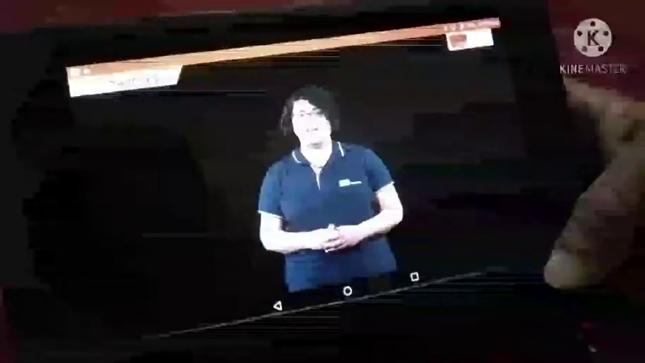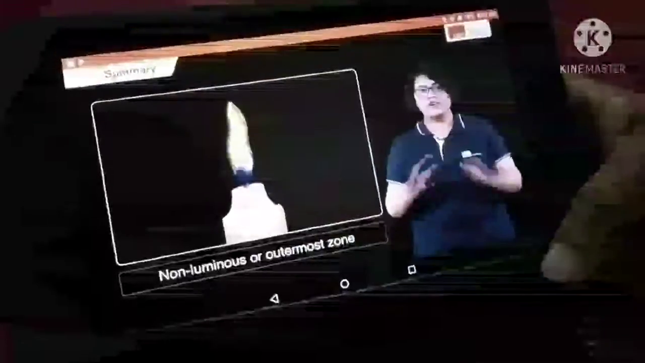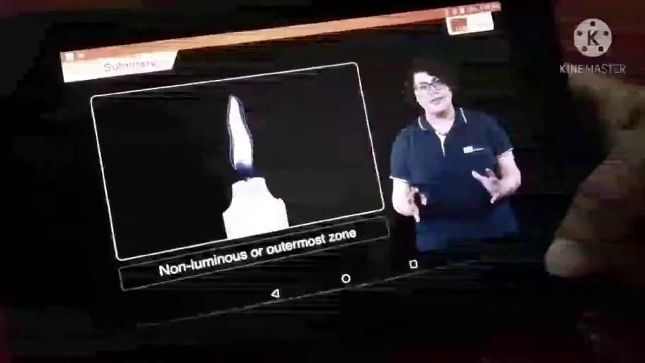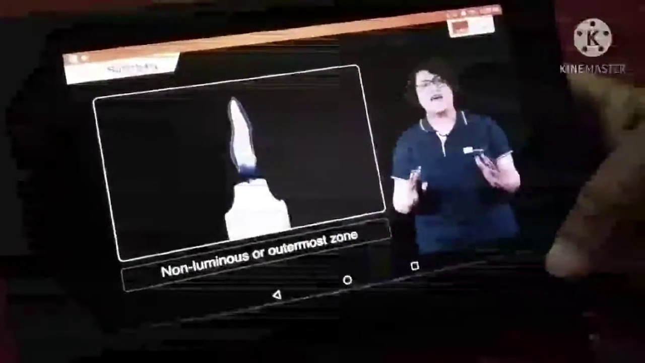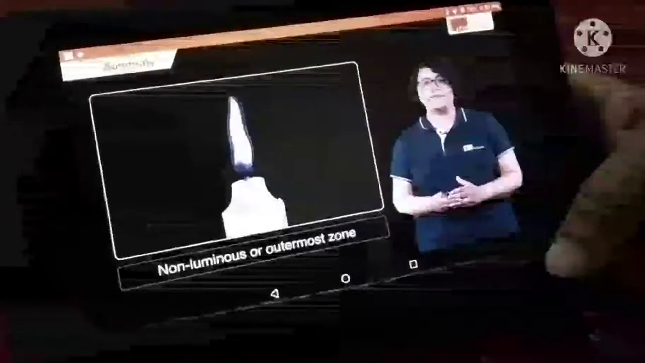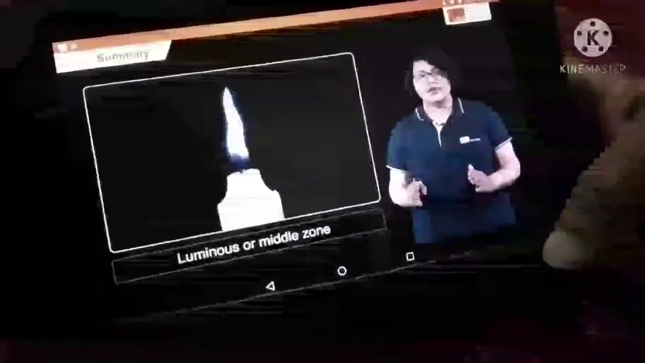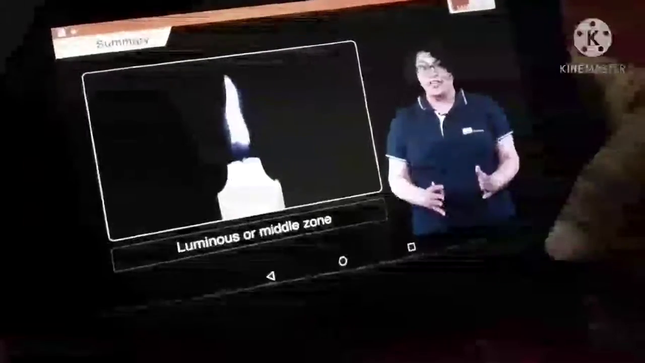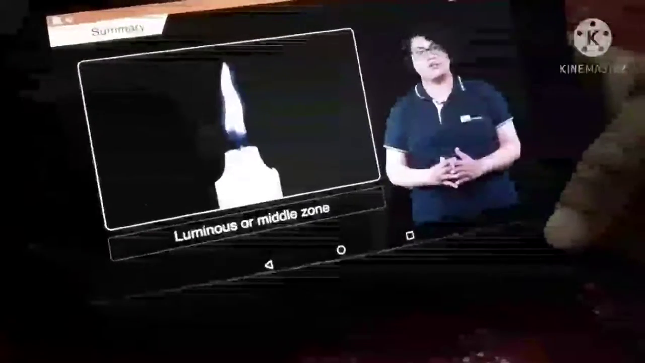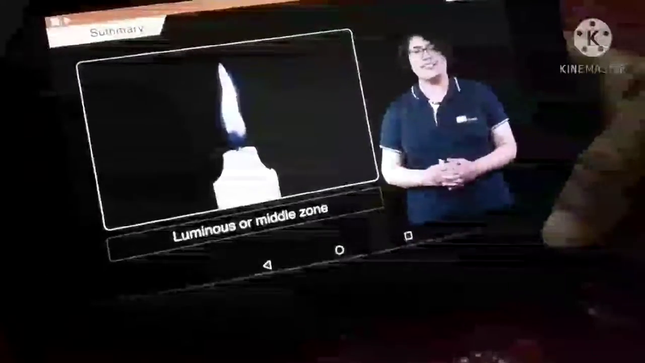Let's quickly summarize what we have learned today. A candle flame has three zones. First, the non-luminous or outermost zone that is blue in color and is the hottest zone as complete combustion takes place here. Then comes the luminous or the middle zone that is yellow in color and is a moderately hot zone as incomplete combustion takes place here.